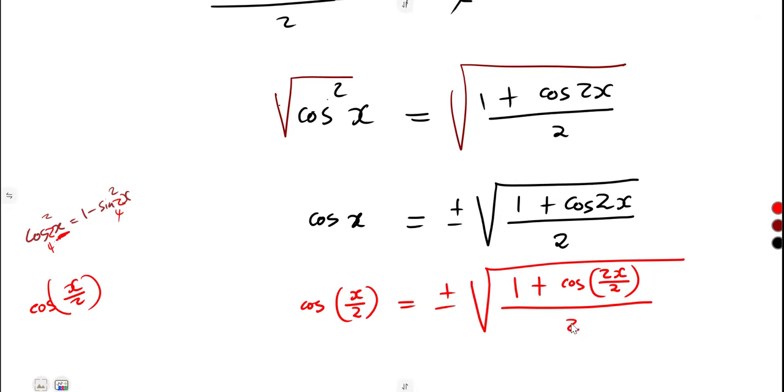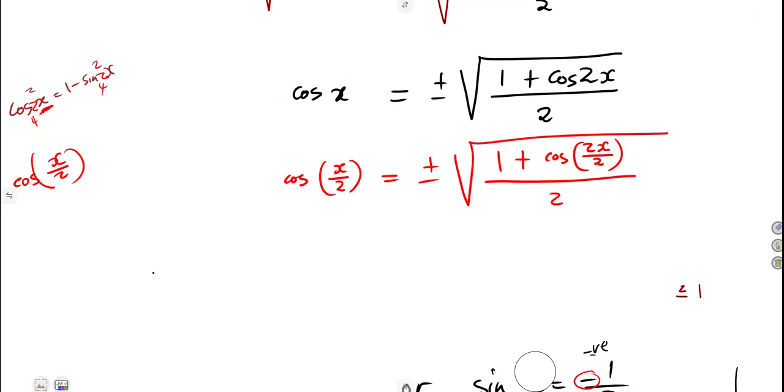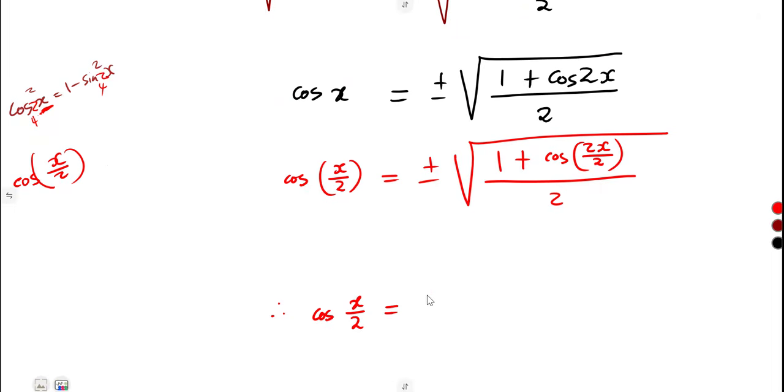If you do that, it remains the same. You haven't affected your question, you haven't affected anything. So that's how we treat our trigonometric equations. What you do on the left hand side must be done on the right hand side. So therefore, the cos of x over 2 is equal to plus or minus the square root of what?